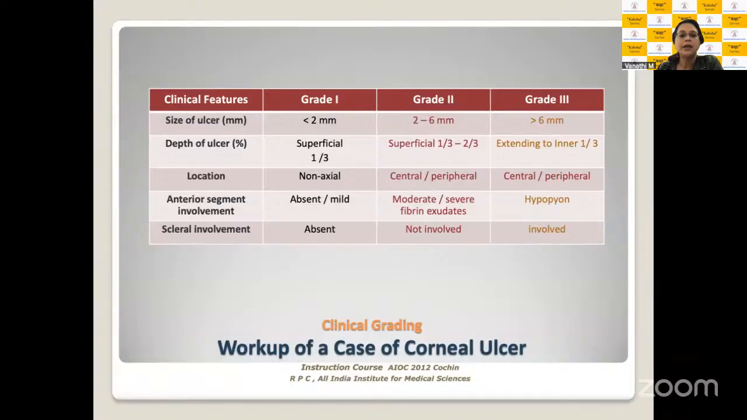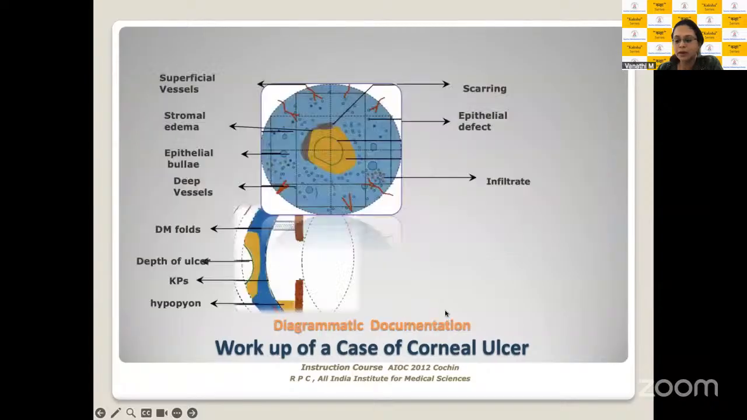So prognosticating depends upon the severity of the ulcers you're looking at, and that's important when you are managing your patients. So this, in a nutshell, is how your diagrammatic representation needs to look, both in a slit lamp format and a head-on view of the patient. I think this picture is self-explanatory. It talks to you about the superficial vascularization at the limbus, or the deep vascularization, the color coding for the region of the epithelial defect, the region of infiltration.